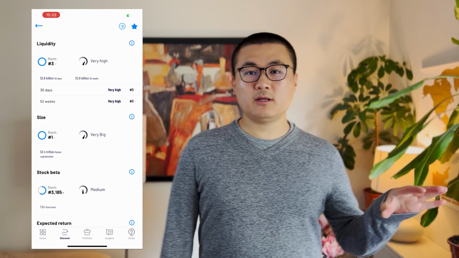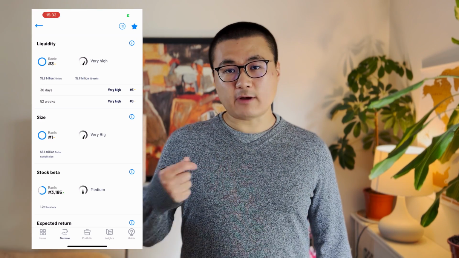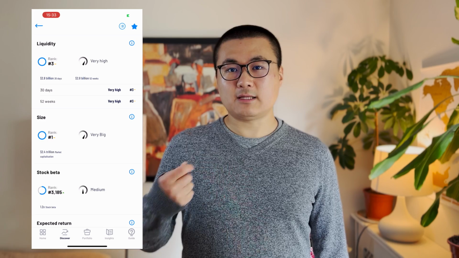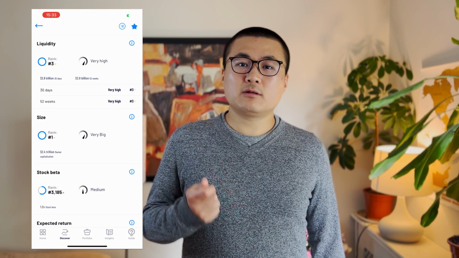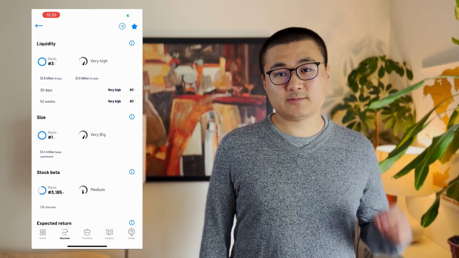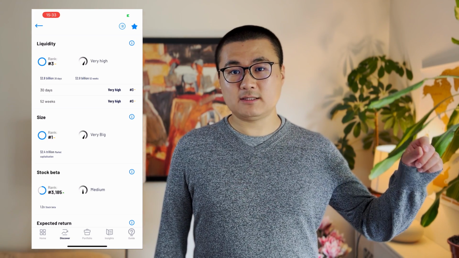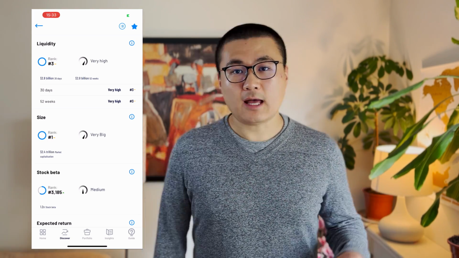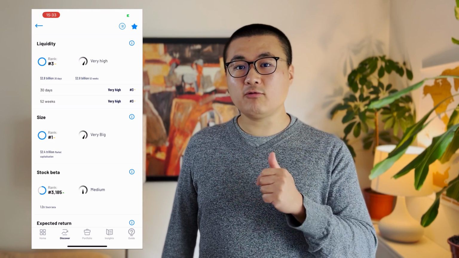And here we measure liquidity as the average daily value traded for a company's shares. So for Apple, its liquidity rank is at number 3. That tells you Apple's shares is the 3rd most liquid company in the world. And specifically for the last 30 days, its average daily value traded is at $2.9 billion, and it's pretty much the same at $2.8 billion over the last 52 weeks.